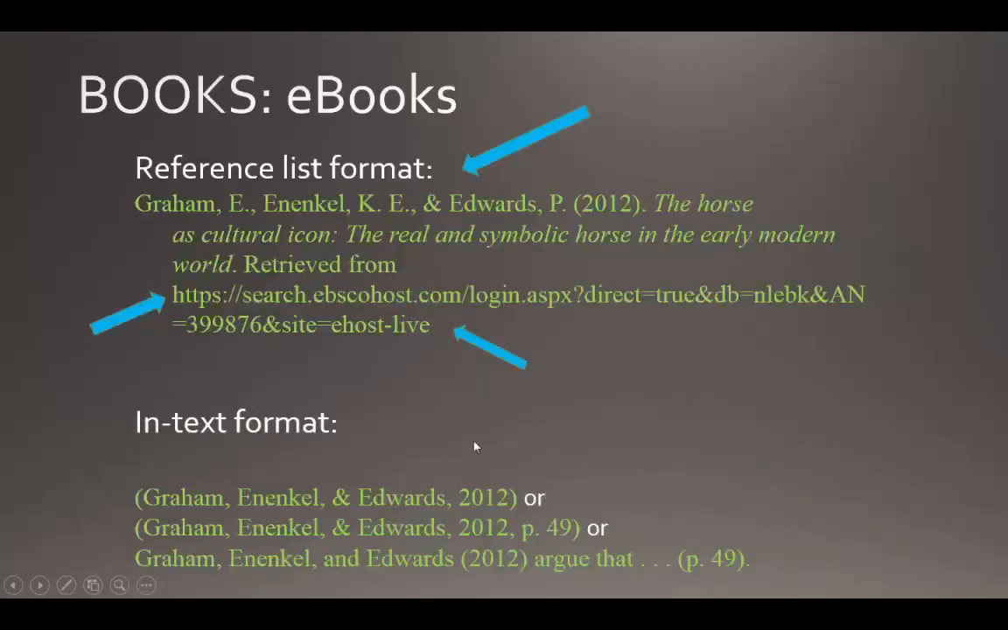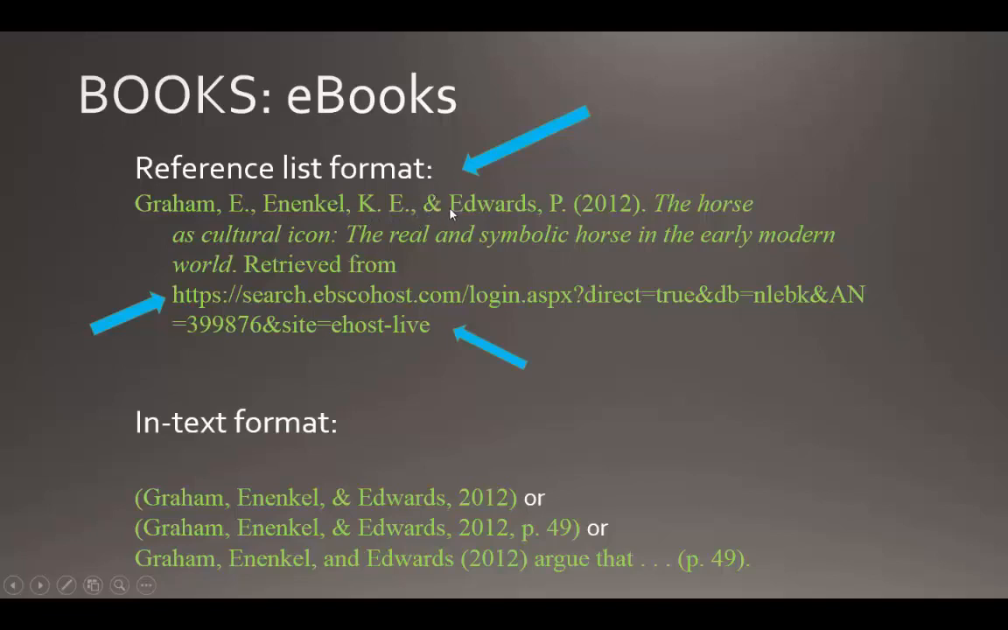Here's an example of an ebook. So this particular ebook has actually 3 authors. So you want the first author's last name, again in the order in which they appear in the title page. The first author's last name, comma, first name initial, comma. Second author's last name, comma, first name initials, comma.